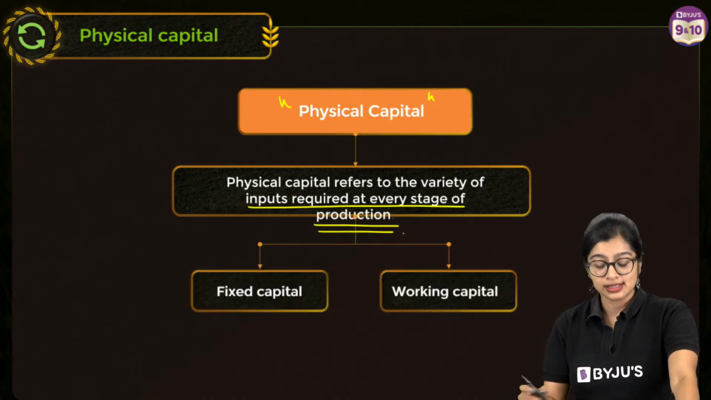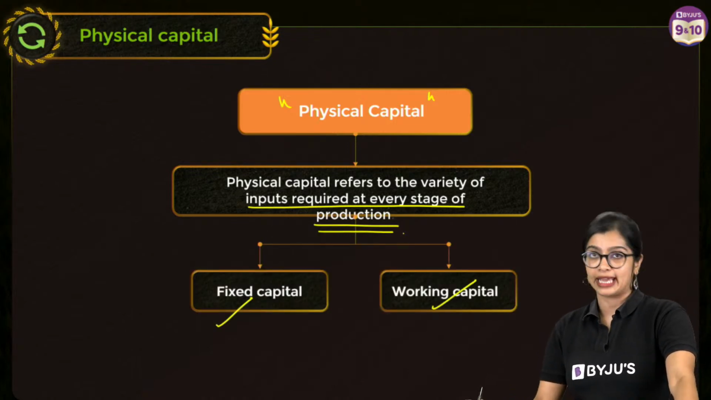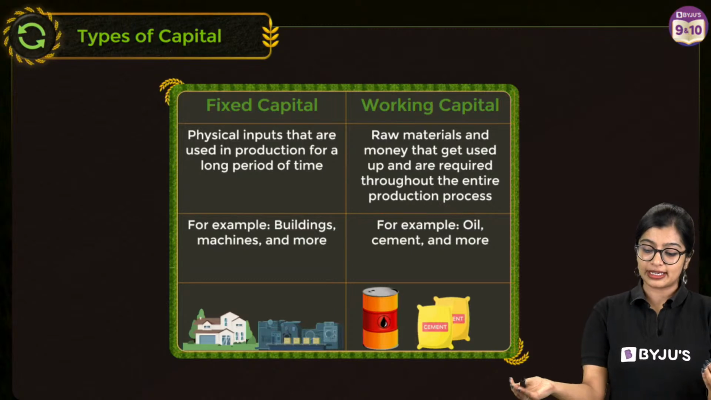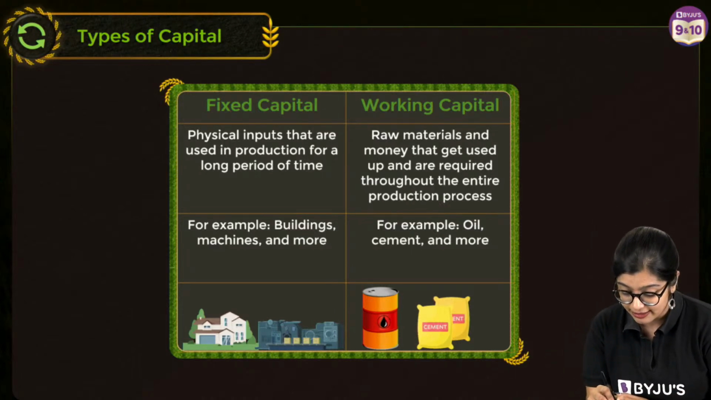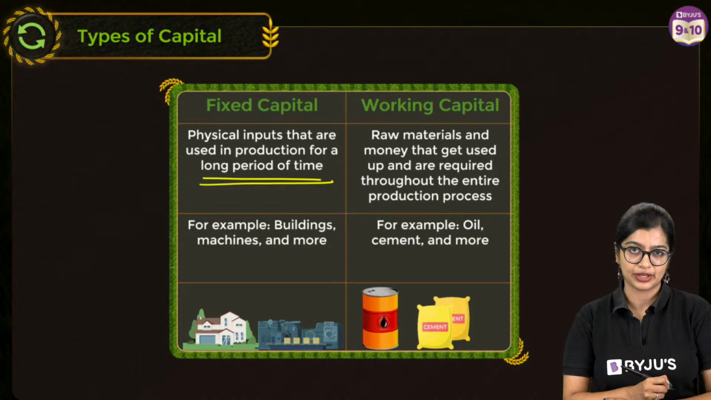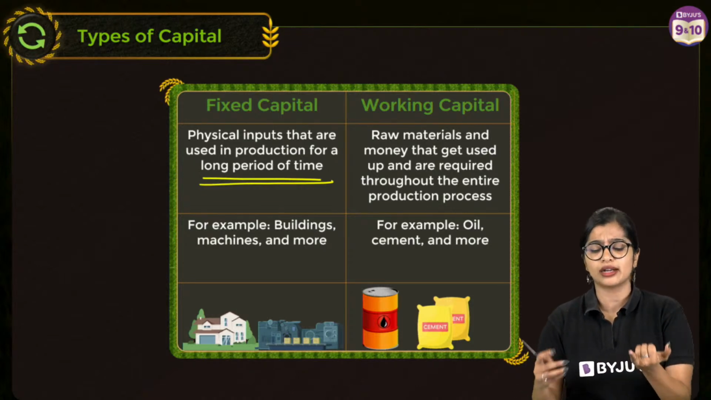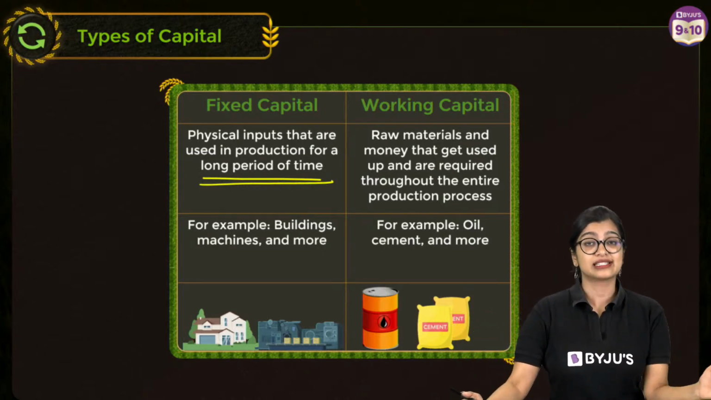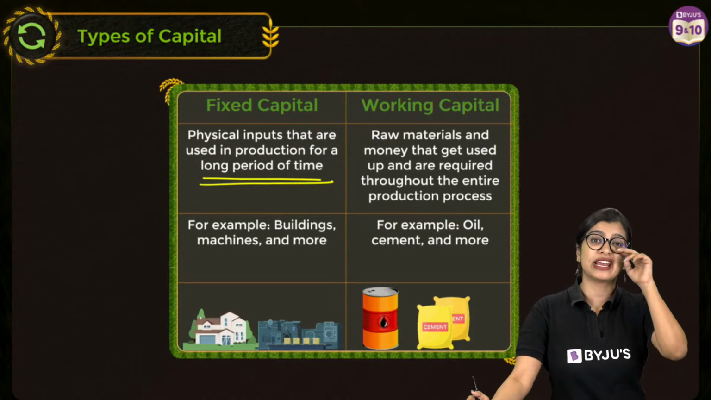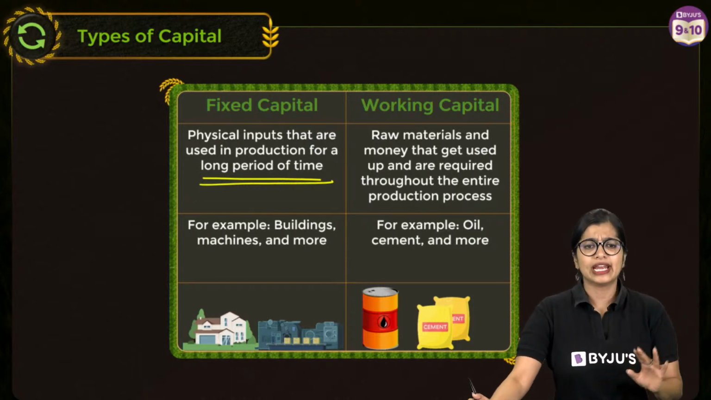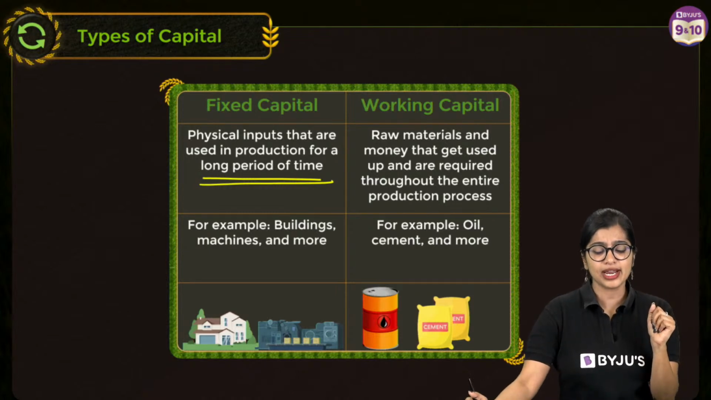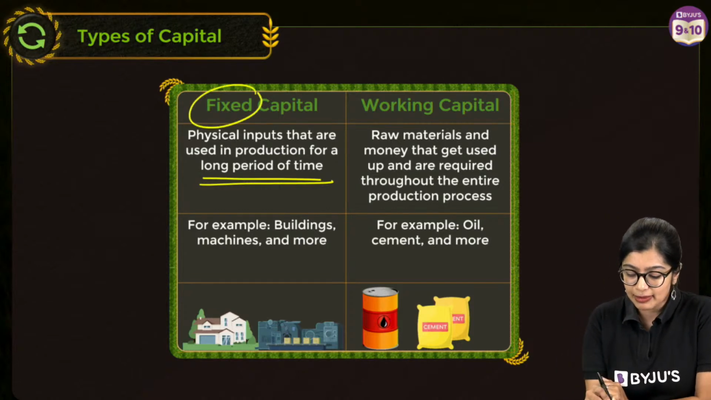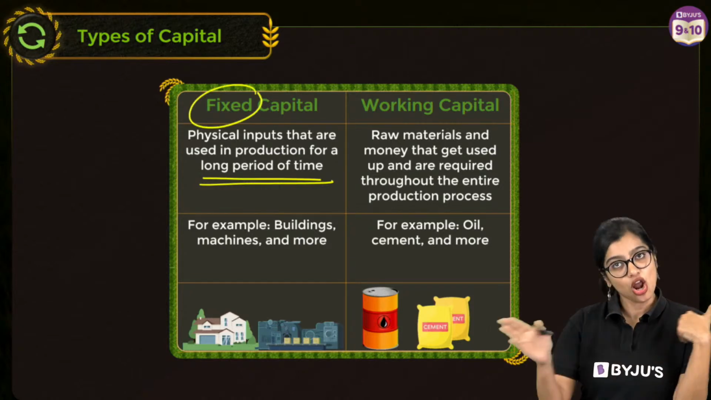Now, what are the two kinds? You have fixed capital and working capital, right? Fixed capital is a type of physical input that remains for a long period of time. For example, if I want to start a shop or a factory, I will require some machines and tools. Does that mean that month on month I will buy new machines and keep throwing my old machine? No, it is a one-time investment, right? But at the same time, when you know working capital comes, fixed means one time and it stays for a long period of time.